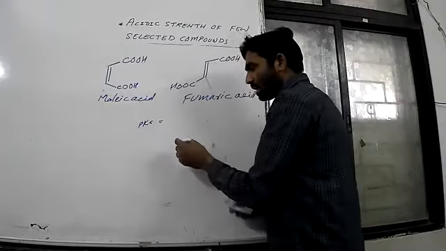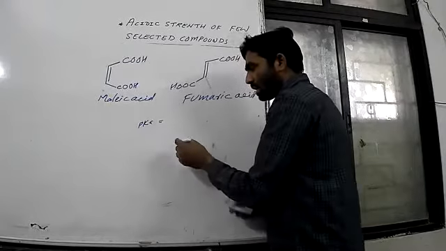Now see, very simple. What you do? First of all, remove the H plus ion. Suppose we are removing this one. So what is going to form? You see now, this double bond carbonyl, O minus. What about this COOH?